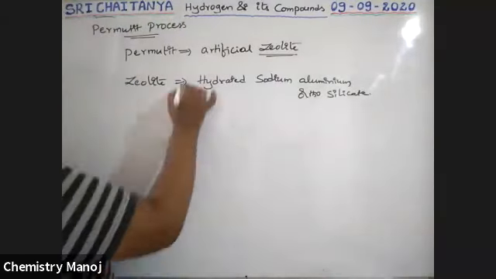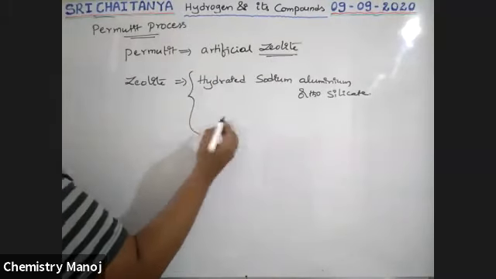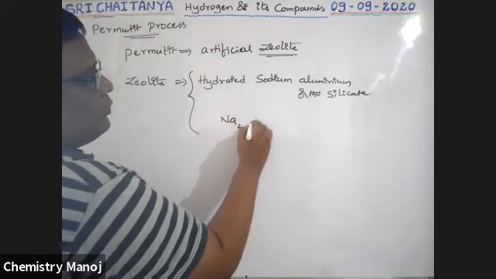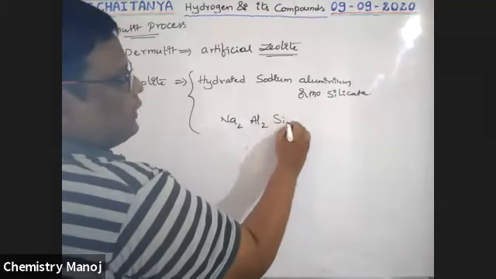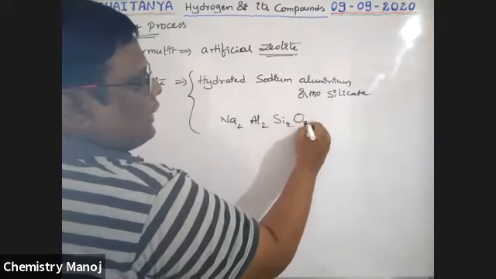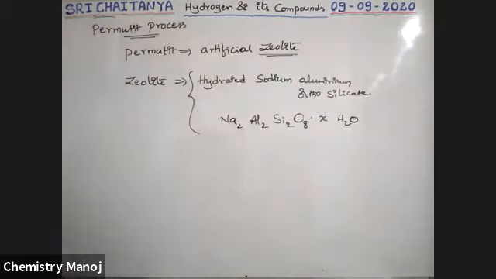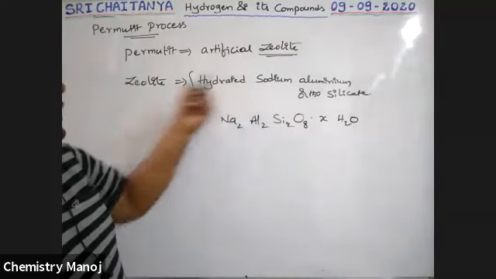So what is its formula? The formula is Na2Al2Si2O8·xH2O, with x moles of water. This is called zeolite.